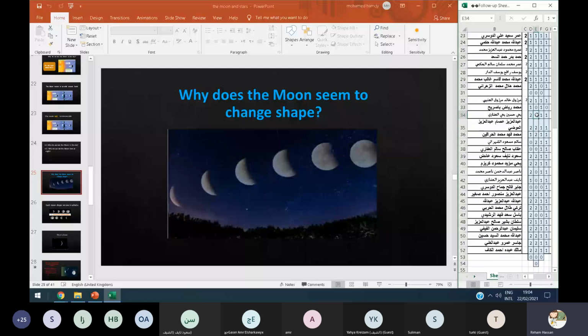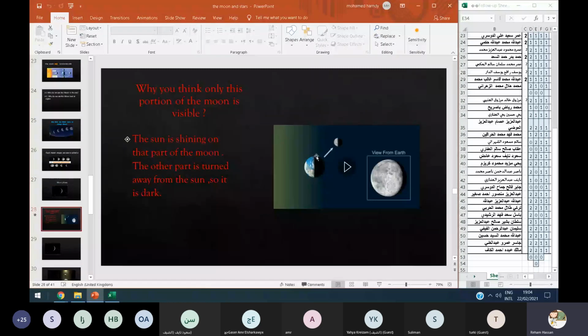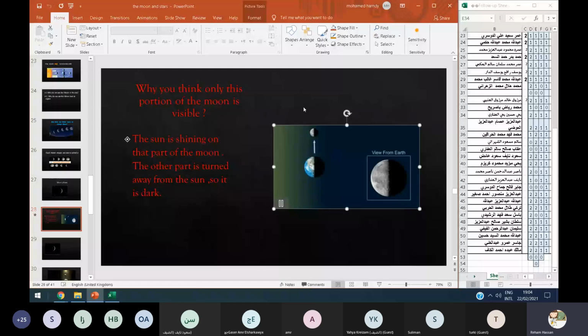Yes, Yahya Hussein? Why do we see the moon, or why does the moon seem to change shape? Yahya, if the sun shines on a part of the moon, we can see this part, yes? And the other part is dark. Yes, the other part is dark. Thanks, Yahya, super boy.